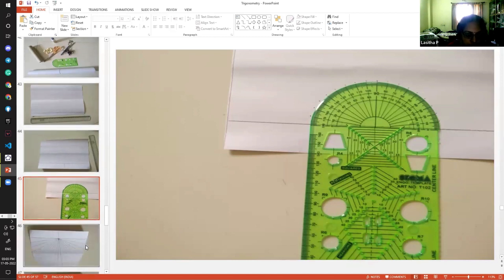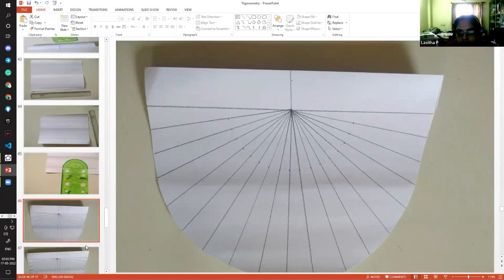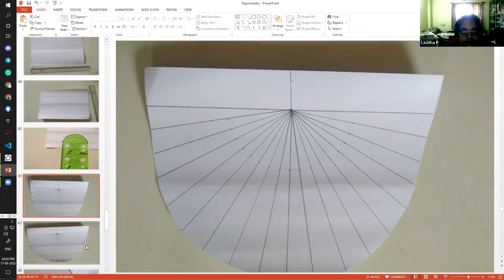Once you've done that, you can join the middle point and these points which you have marked. We are just making one small protractor, enlarging it. You can also paste a protractor in the middle if you have one. That way also we can do.